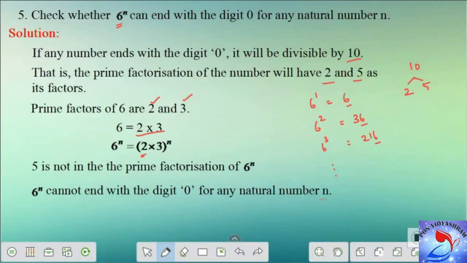This can be extended to any number also. You can even check with 4 power n or 5 power n or 7 power n. The explanation is going to be the same for any number with power n. Let's move on to the next problem.